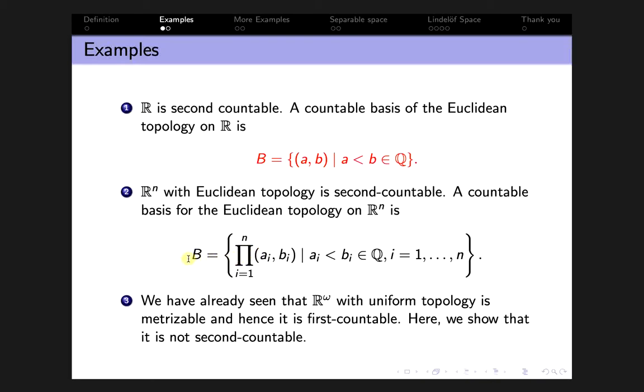In the third example, this is a non-example. We have already seen that R^omega, the countable product of the real line R equipped with the uniform topology, is metrizable. We saw this in the previous lectures, and therefore it is first countable, because every metric space is first countable. Here we show that it is not second countable.